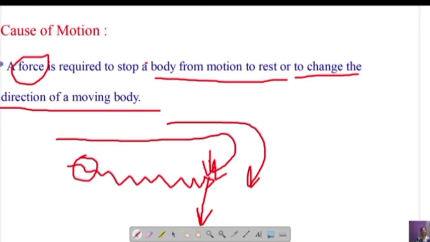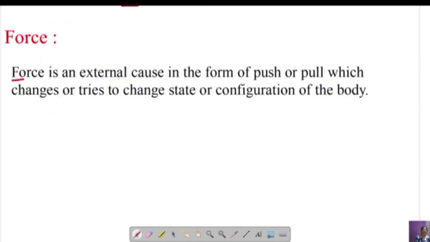So by this we can define force. So let us define what is force. Force is an external cause in the form of push or pull which changes, what does it change? It may change the state or configuration of the body. Here configuration of the body means size and shape of the body. An object contains both size and shape.